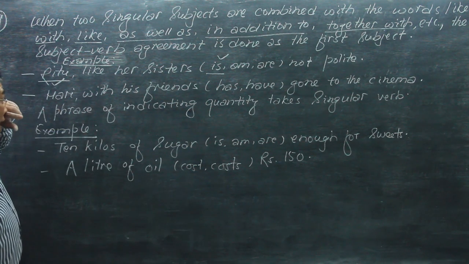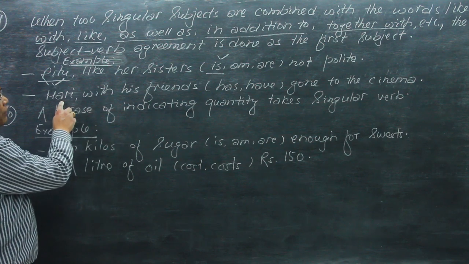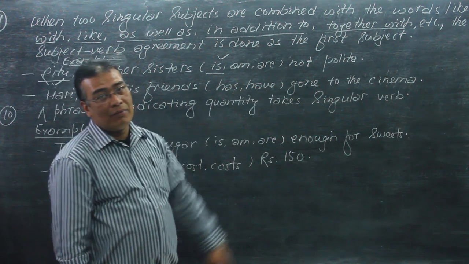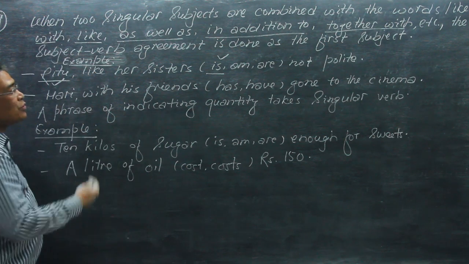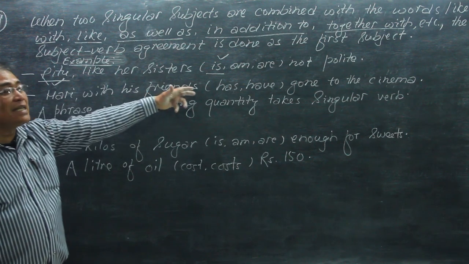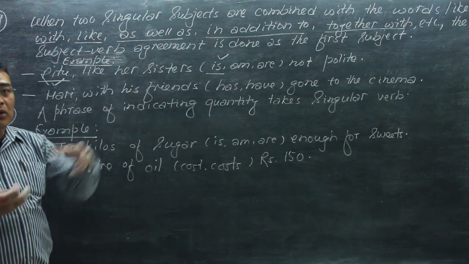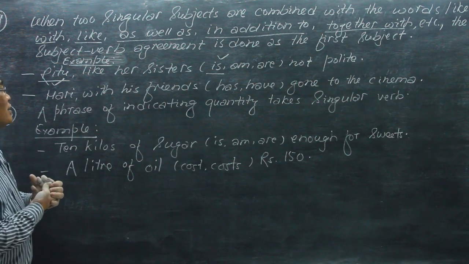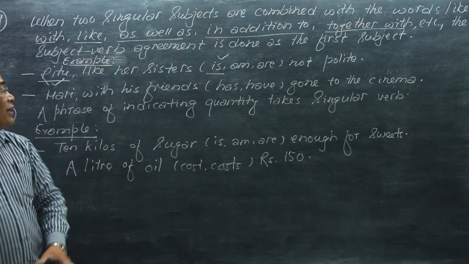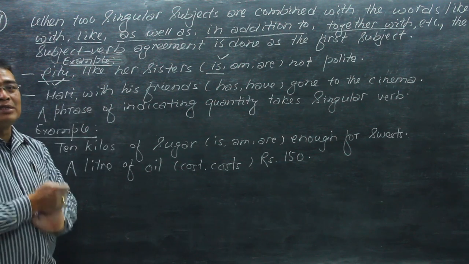Now the second example: Hari with his friends have gone to the cinema. And who have gone to the cinema? Really, Hari and his friends have gone to the cinema. It's a plural. But when we ask, where has Hari gone? The answer is, Hari has gone to the cinema.